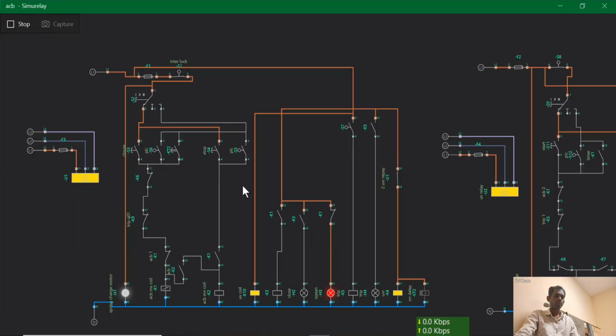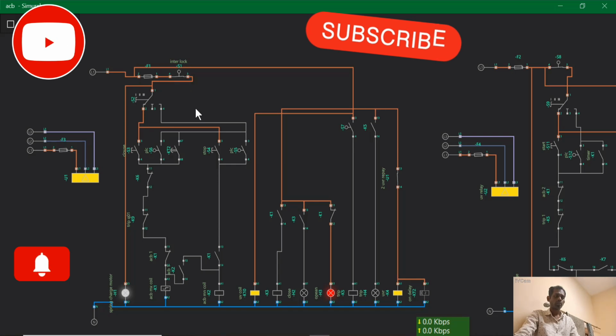This is the normal supply, this is the generator supply. This is the UVR for the normal supply, this is the UVR for the generator supply. This is the selector switch, this is the control fuse, this is the interlock. So now let's start this video.